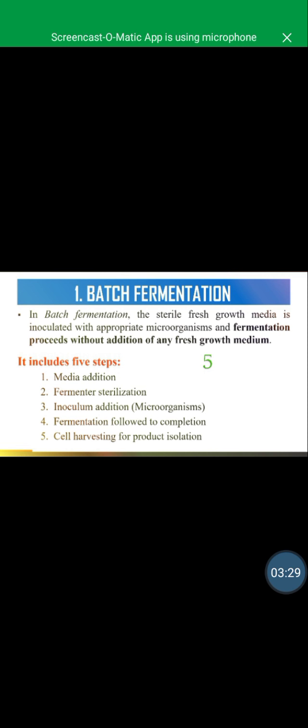In batch fermentation, fermentation proceeds without the addition of any fresh growth media. You provide the media, and it should proceed without the addition of any fresh media. In batch fermentation, the sterile fresh growth media is inoculated with the appropriate microorganism. It includes 5 steps: media addition, fermenter sterilization, inoculum addition, meaning microorganism addition, fermentation followed to completion, and cell harvesting for product isolation.